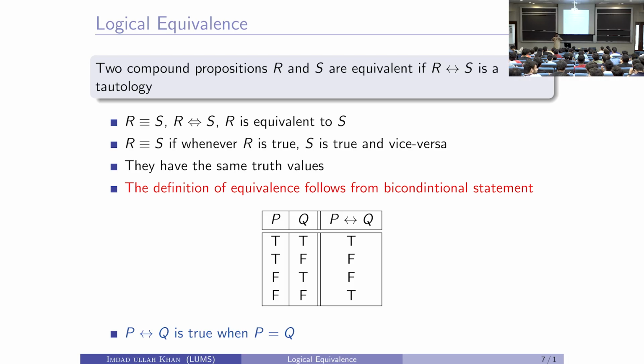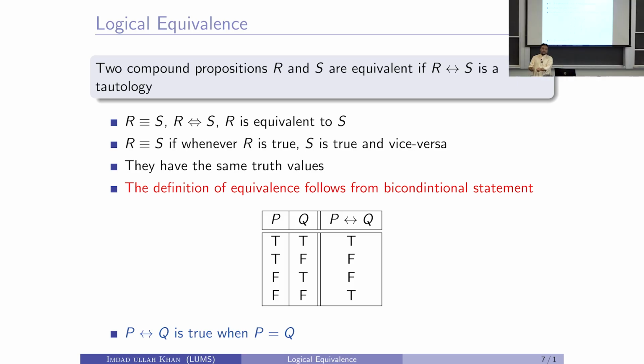So another way to say R if and only if S is a tautology is R if and only if S is always true, right? Further rephrasing, R if and only if S is always true is equivalent to saying that R and S always have equal values, right? And that's why we use the tautology of if and only if between two propositions to say that these two propositions are equivalent.